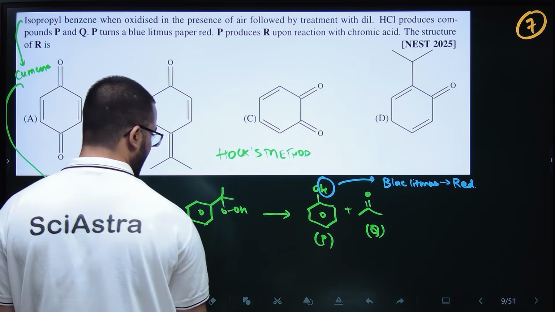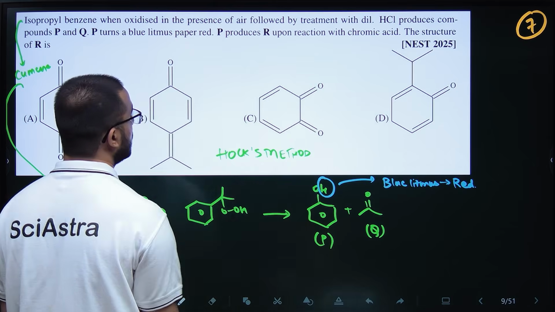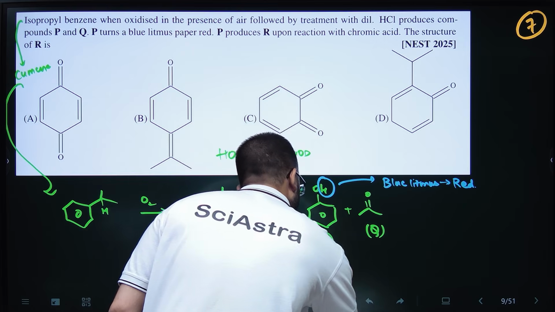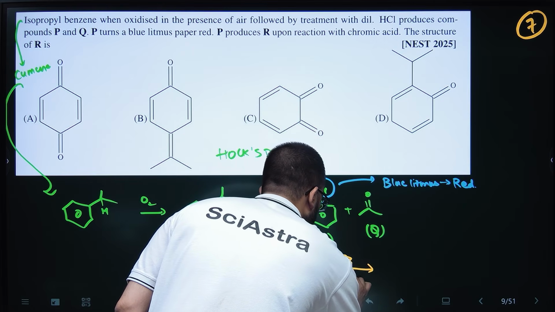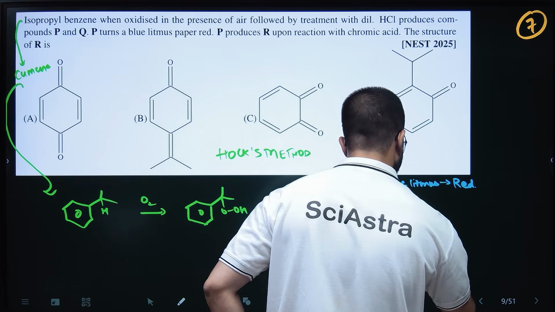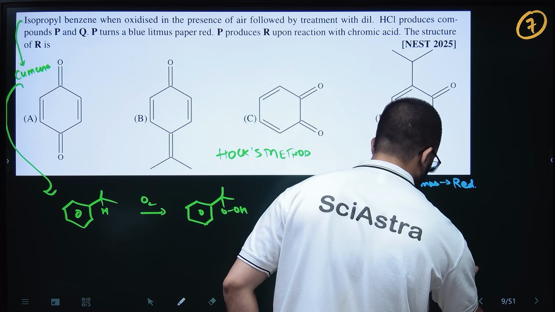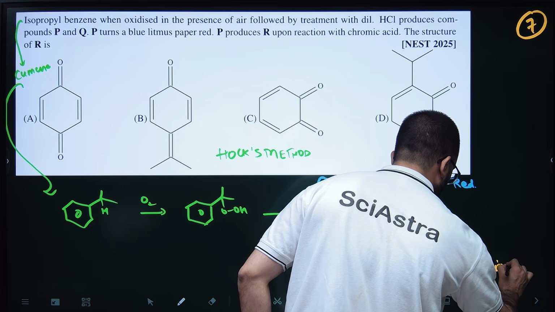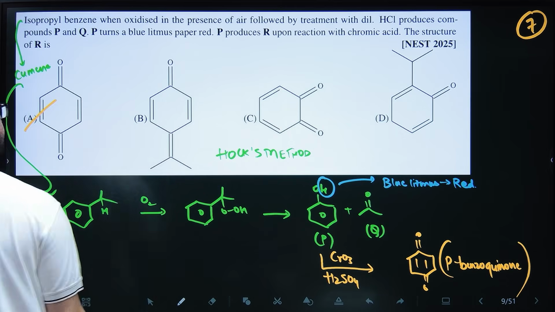If you react P with chromic acid, CrO3 and H2SO4, and acetone is also there, this will convert into parabenzoquinone. So your answer is A.